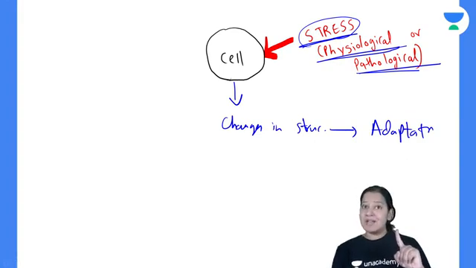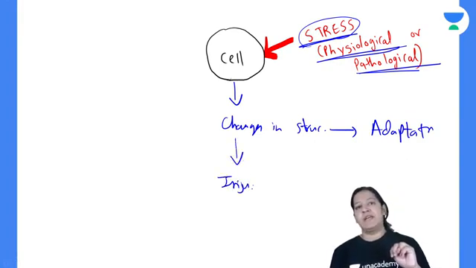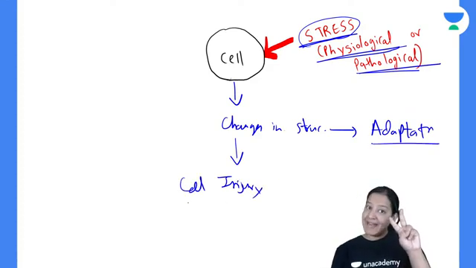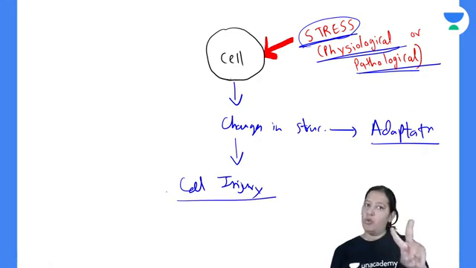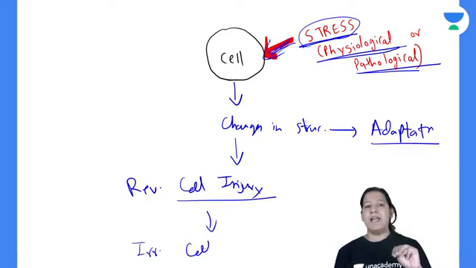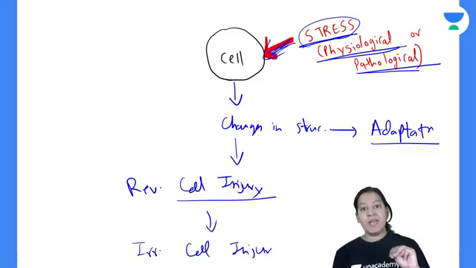If the stress continues, the second thing the cell will undergo is cell injury. So first cell adaptation takes place, second cell injury takes place. Cell injury is of two types. First, reversible cell injury takes place. If the stress is still continued, not removed, then the third and last thing which takes place is irreversible cell injury. Irreversible cell injury is also known as cell death.